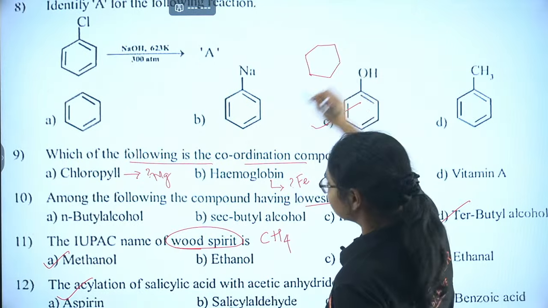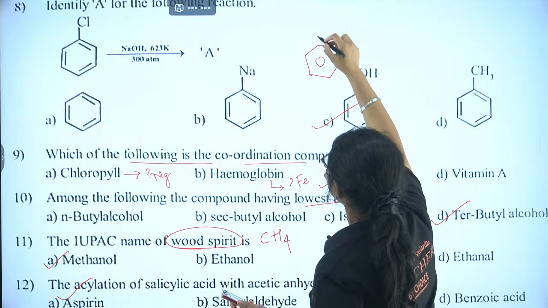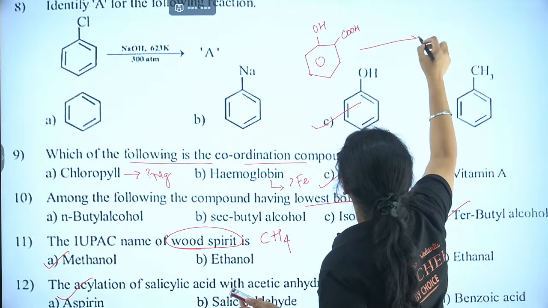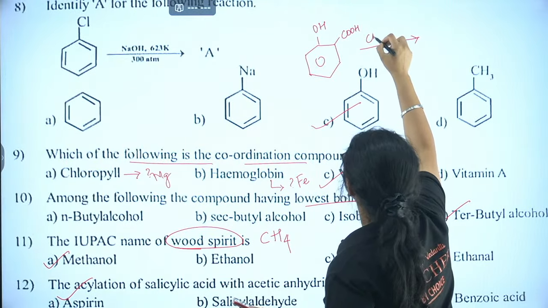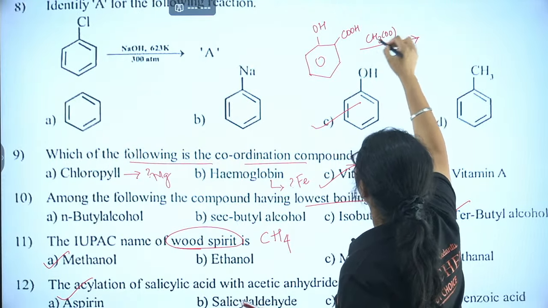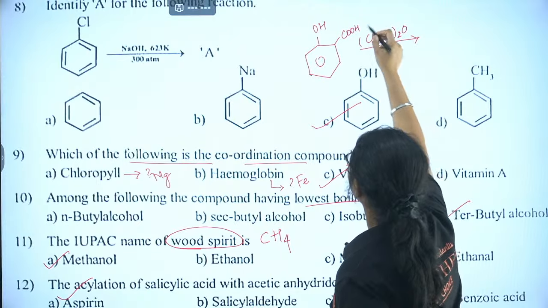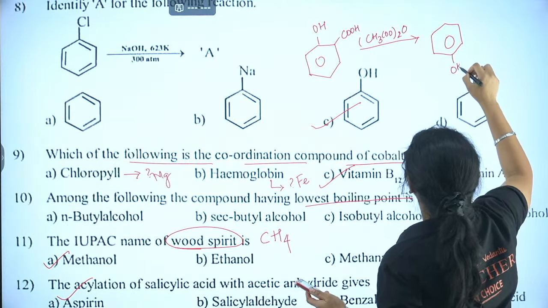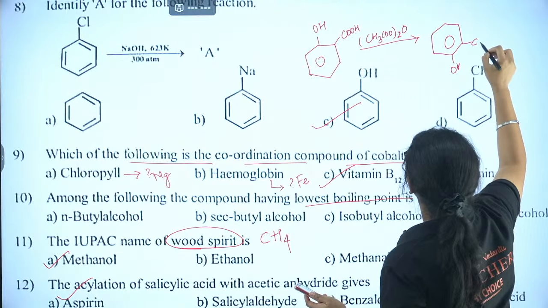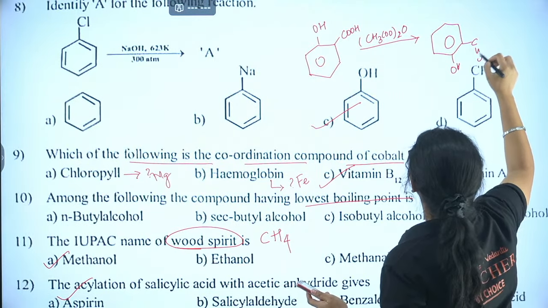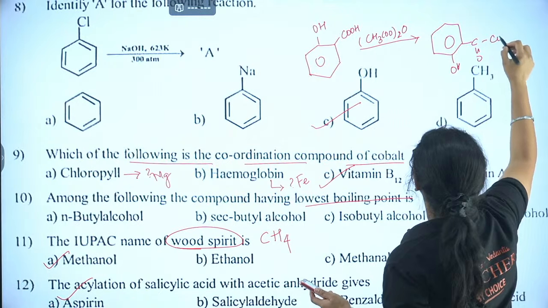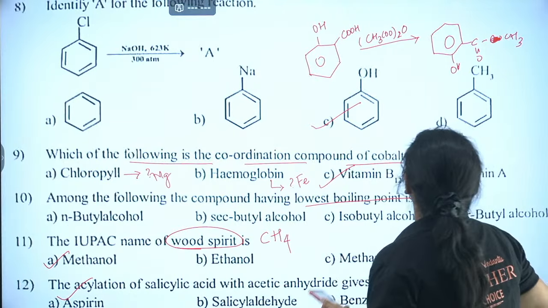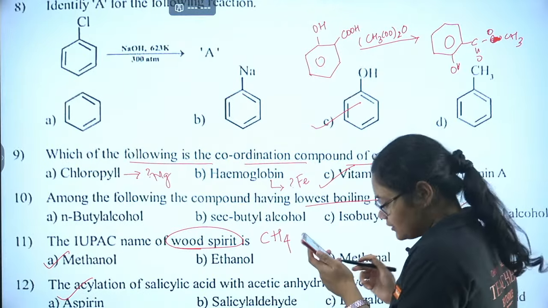When you have salicylic acid, that is OH and COOH, with acetic anhydride, (CH3CO)2O, you will get OH on one side and OCOCH3 on the other side, and an ester will form here.